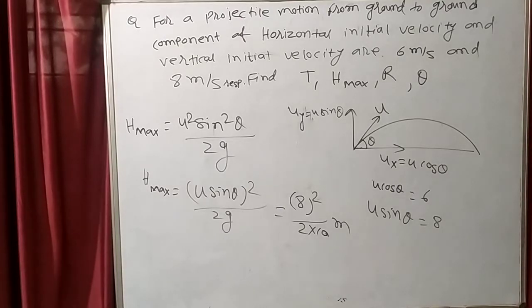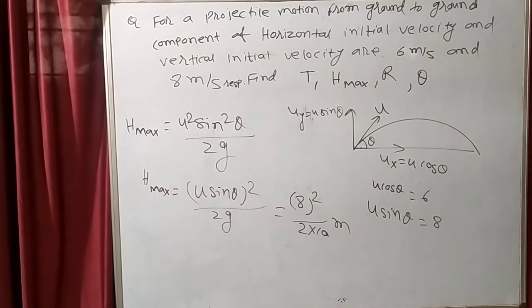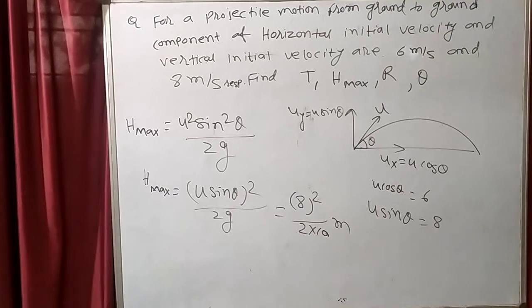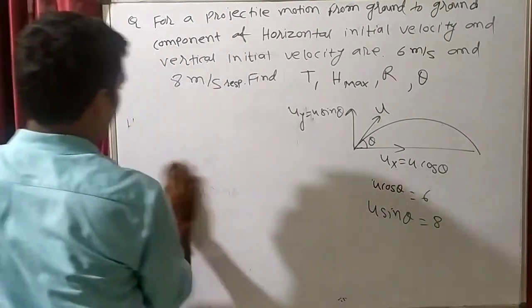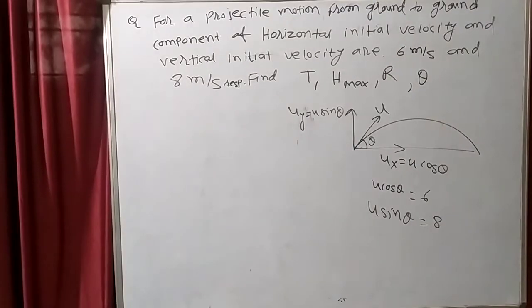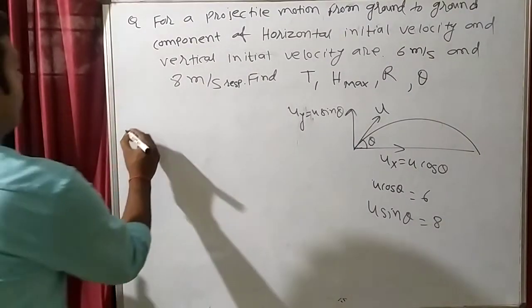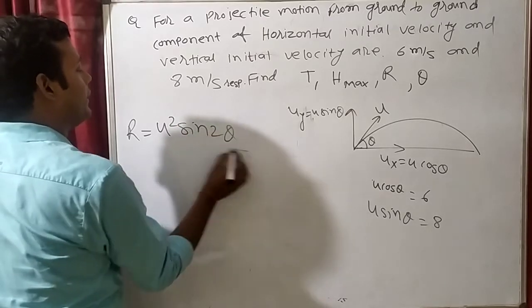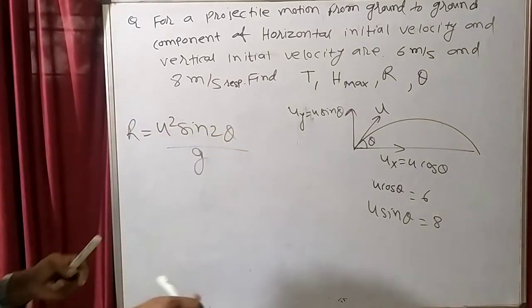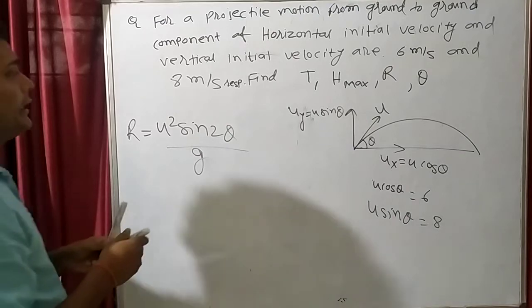Then after that what we have to find? We have to find the range. What is the formula of range? u square sin 2 theta by g. This is the formula of range. u square sin 2 theta by g.